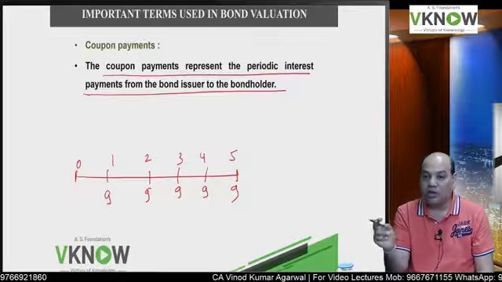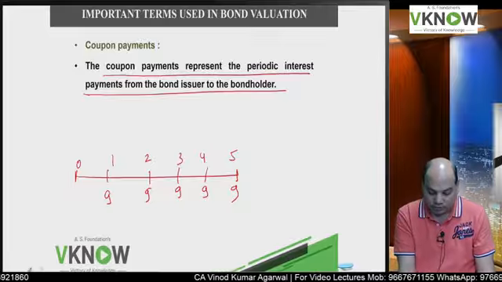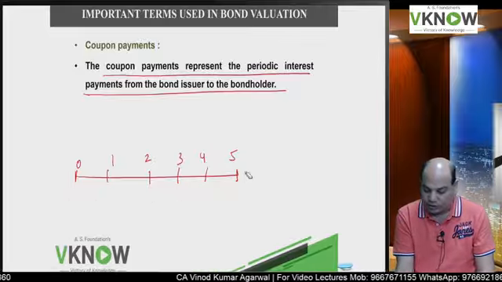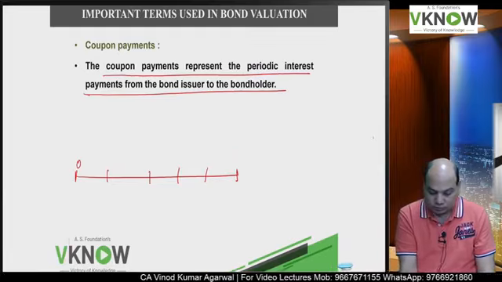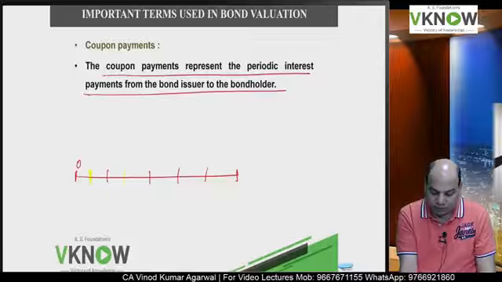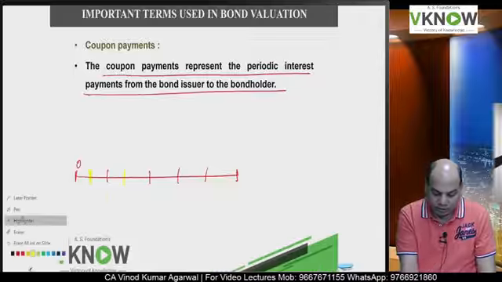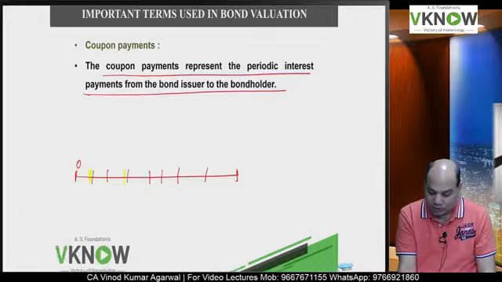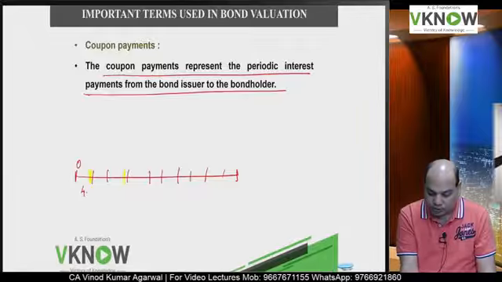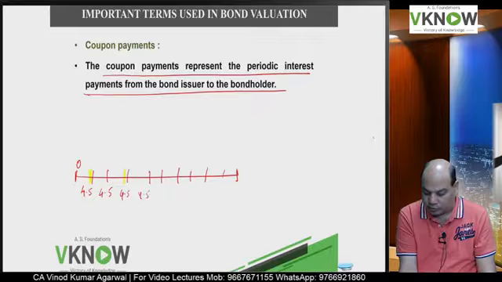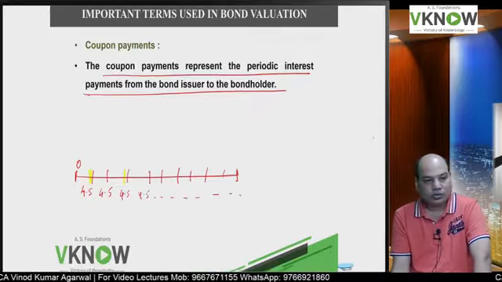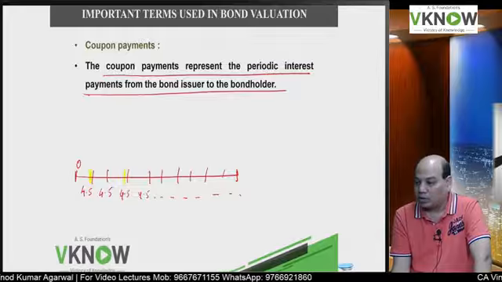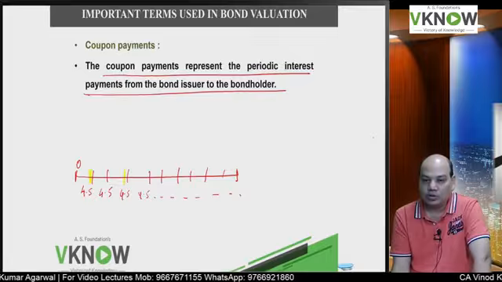Now if it is a semi-annual bond, what will happen? If it is a semi-annual bond, then every year coupon will be paid after 6 months. So you will pay 4.5, 4.5, 4.5, 4.5, 10 times you have to pay. So now will you assume annual coupon bond or semi-annual coupon bond?